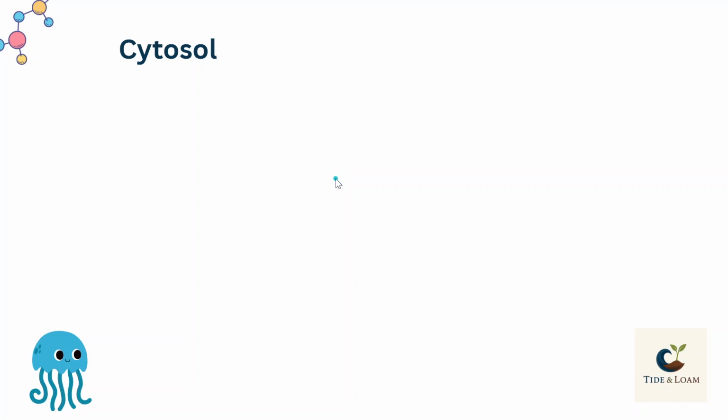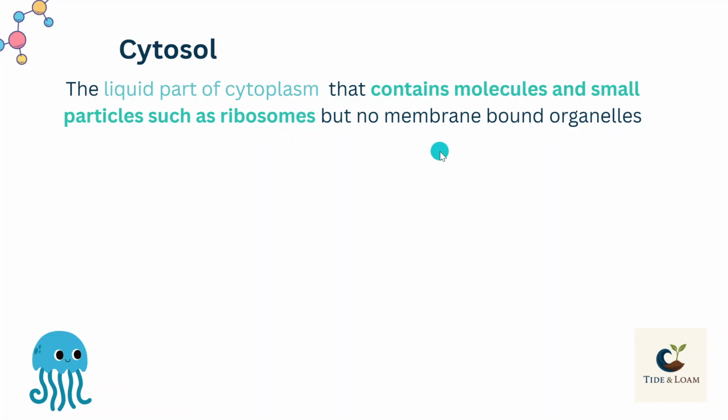Another important component in cytoplasm is cytosol. So cytosol is a part of cytoplasm, and cytosol is the part of cytoplasm that contains molecules and small particles such as ribosomes but no membrane bound organelles. So the liquid part of cytoplasm in which organelles are not present, that liquid part of the cell's cytoplasm which has no membrane bound organelles, in which only molecules and small particles like ribosomes are present, that part is called cytosol. So cytosol is that liquid part of cytoplasm which has no membrane bound organelles.